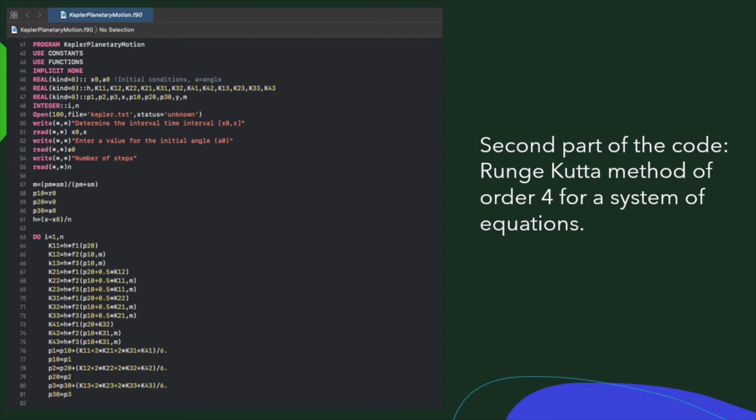Then P1 is going to be the addition of P10 and 1/6 of k11 plus 2k21 plus 2k31 plus k41. P2 is the addition of P20 and k12 plus 2k22 plus 2k32 plus k42, divided by 6. Finally, P3 is equal to P30 plus 1/6 of k13 plus 2k23 plus 2k33 plus k43. The values of P1, P2, and P3 are then set equal to P10, P20, and P30 respectively, in order for these values to be used as the initial conditions in the following iterations.